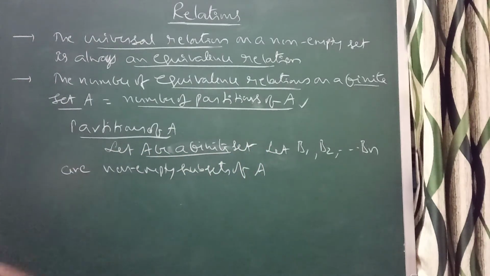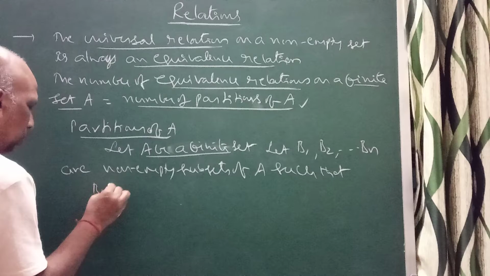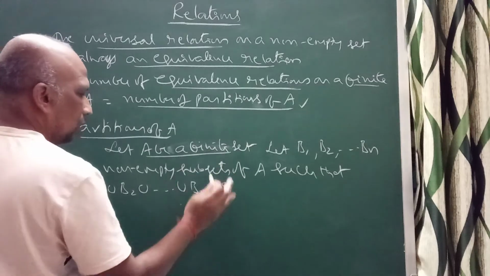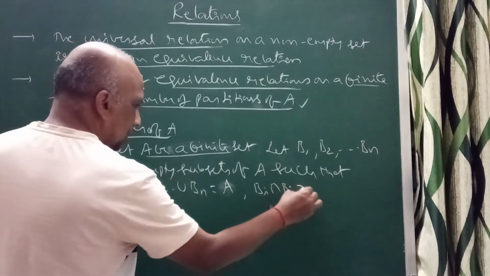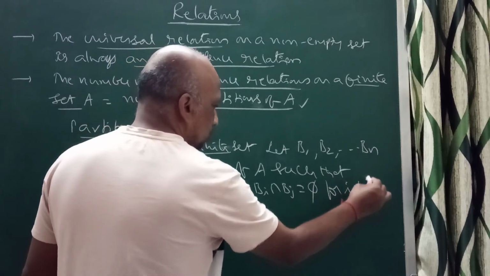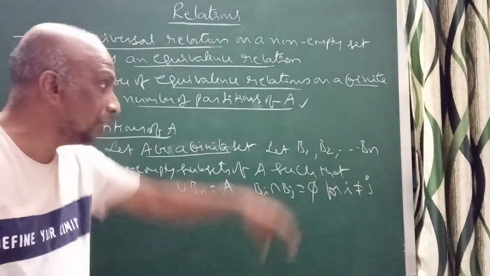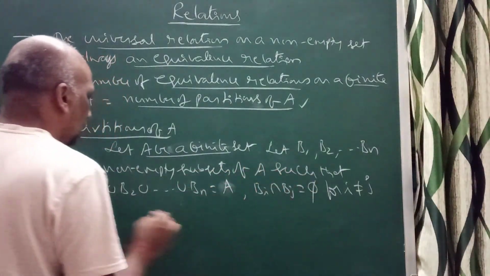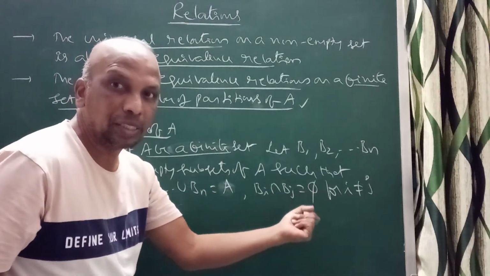I have taken non-empty subsets of A such that B1 union B2 union and so on union Bn is equal to A, because the given set is A. And Bi intersection Bj is equal to the empty set for i not equal to j. The intersection should be the empty set, so that means every two should be disjoint. Union of all these sets should be equal to A, and the intersection of any two should be empty, disjoint.